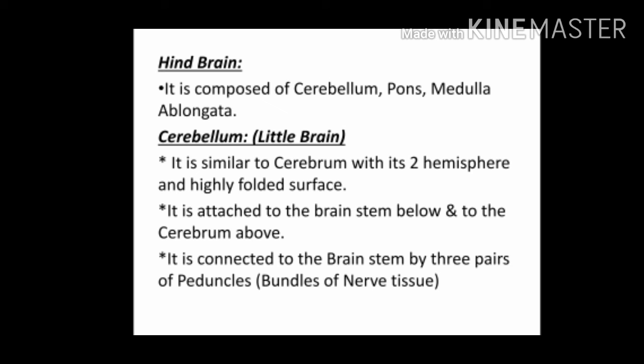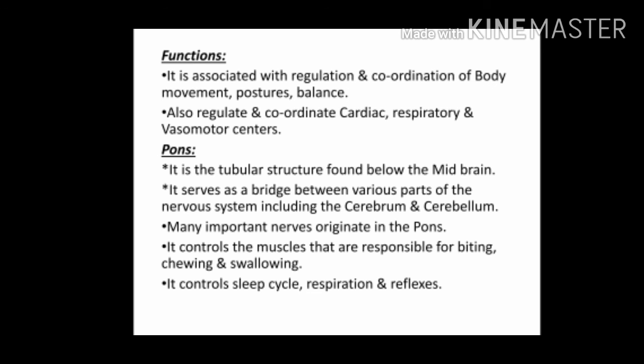It is attached to the brain stem below and to the cerebrum above. Brain stem is nothing but the midbrain, pons and medulla oblongata. All these parts collectively are known as brain stem. It is connected to the brain stem by three pairs of peduncles. Peduncles means bundles of nerve tissues. Functions of cerebellum. It is associated with regulation and coordination of body movements, postures, balance.